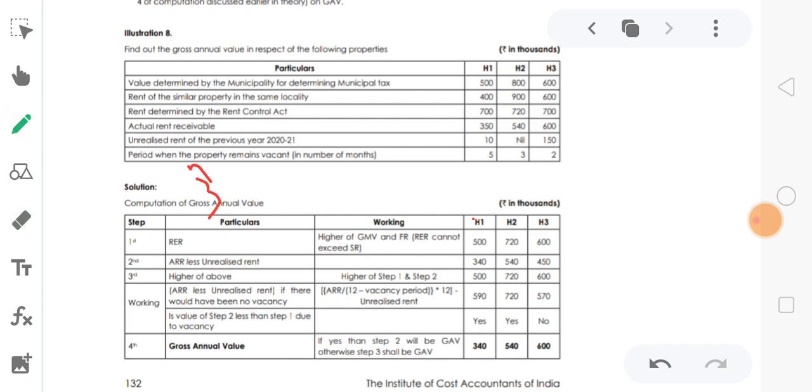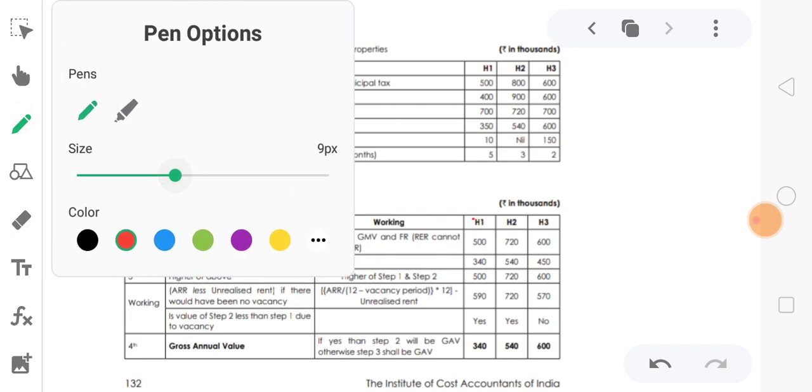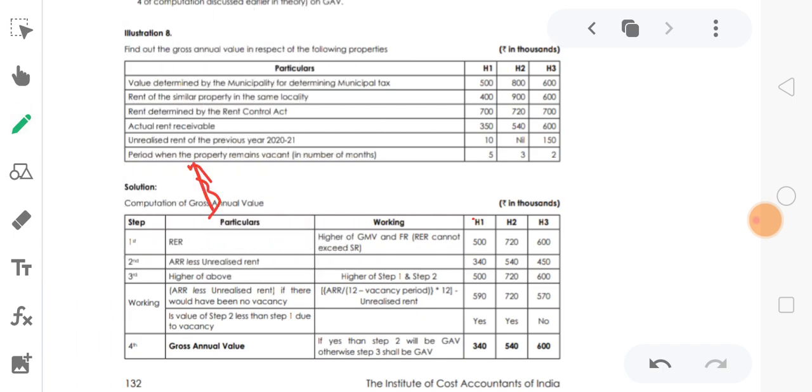Here the municipal value given is 500, and it does not exceed the standard rent.